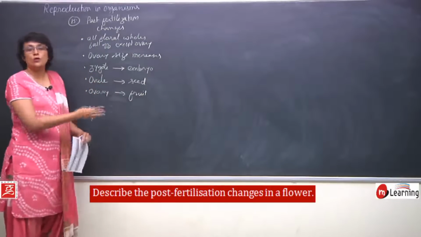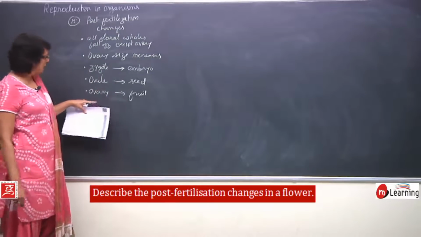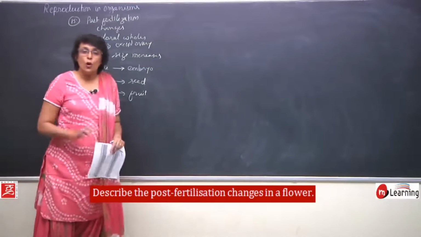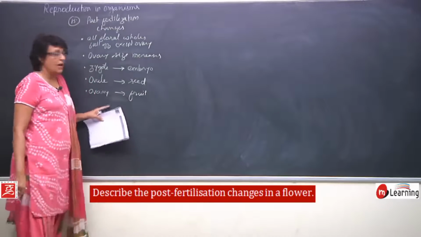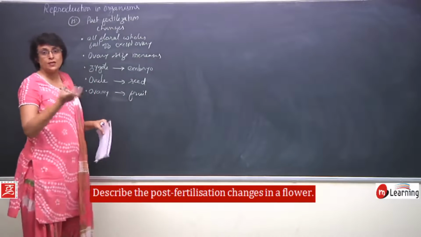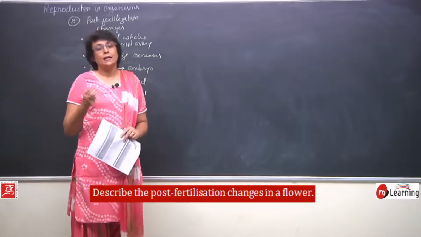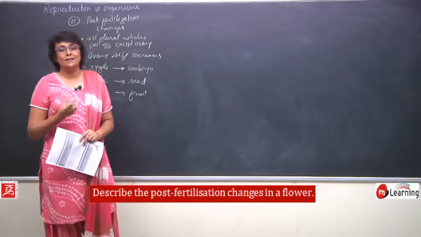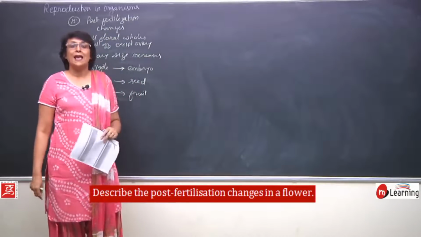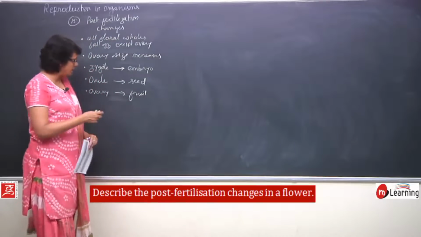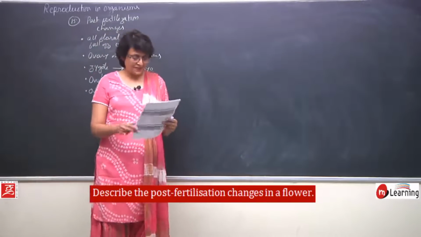But basically what all changes are taking place? Zygote into embryo, ovule into seed and ovary into fruit. All floral parts have fallen off after fertilization. And now this ovary, which is changing into the fruit, ripens, and animals start eating this fruit because it is juicy or pulpy, and in this complete process they help in dispersal of these seeds.